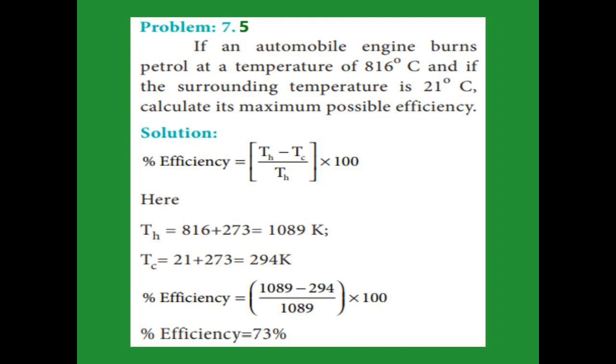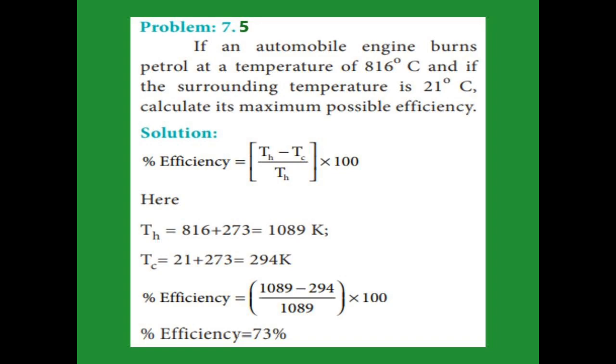In this problem, the engine temperature is 816 degrees Celsius, but the surrounding temperature is 21 degrees Celsius. We have to calculate the efficiency using the formula TH minus TC divided by TH. TH is given as 816 degrees Celsius; we convert it into Kelvin by adding 273. In the same way, the surrounding temperature also has to be changed into Kelvin by adding 273.